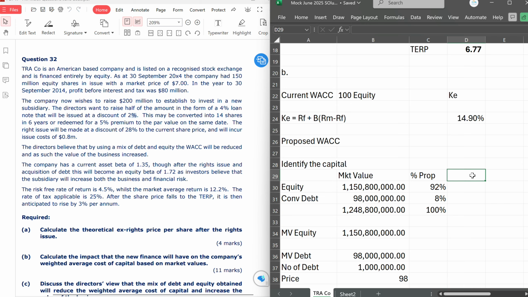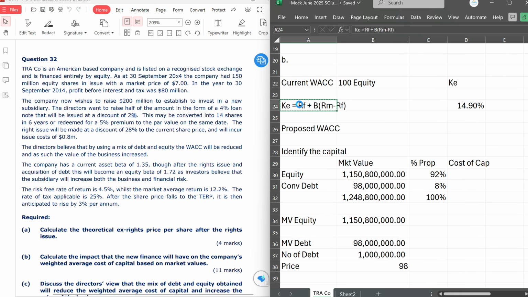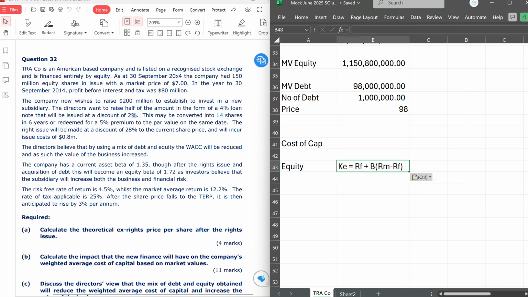Now we need to get the cost of each of them, cost of capital. For equity, we need to calculate the cost of equity, and for debt, we need to calculate the cost of debt. So let's do equity first. For equity, we know that things have changed because now we've issued debt. So cost of equity would have changed because of a beta that has also changed, but we're still going to use our CAPM formula, this formula here. This is still what we're going to use, though a few things would have changed.